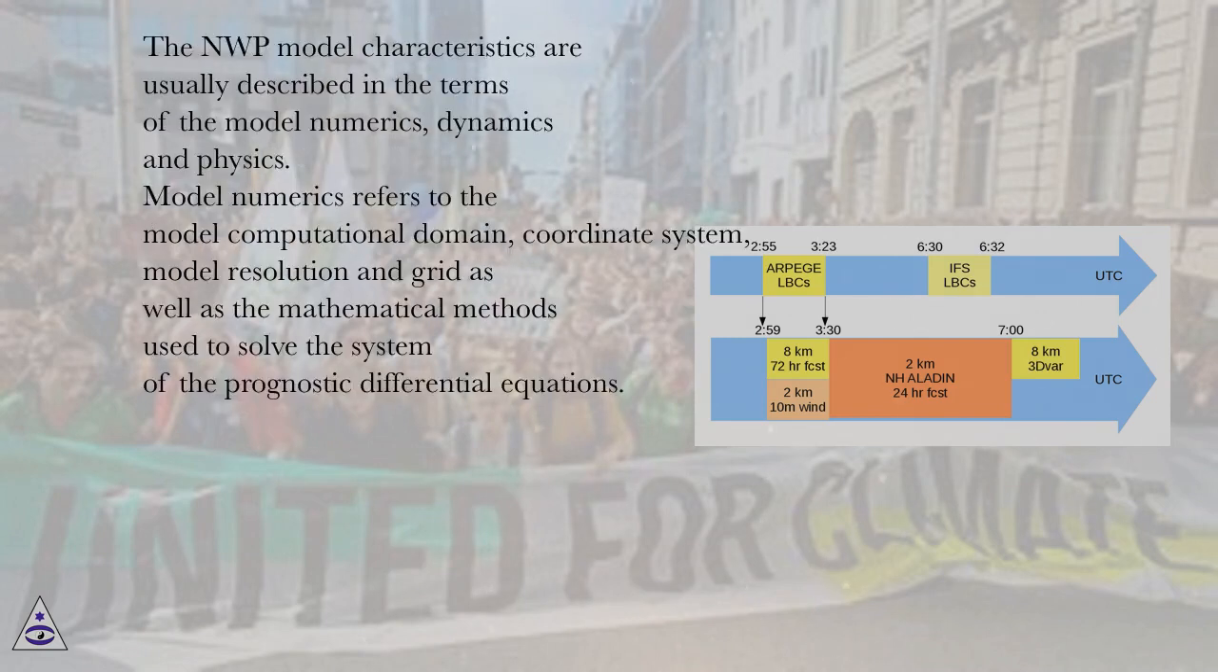The NWP model characteristics are usually described in terms of the model numerics, dynamics and physics. Model numerics refers to the model computational domain, coordinate system, model resolution and grid, as well as the mathematical methods used to solve the system of the prognostic differential equations.